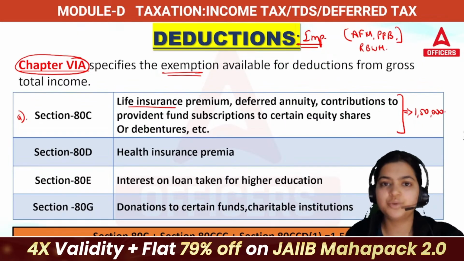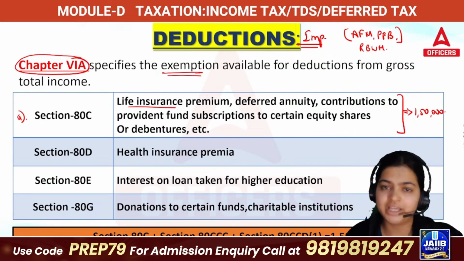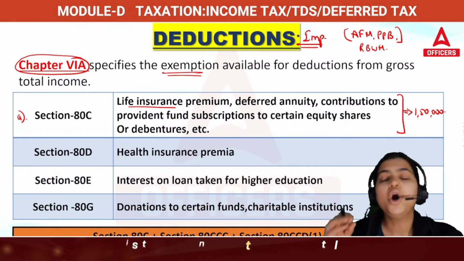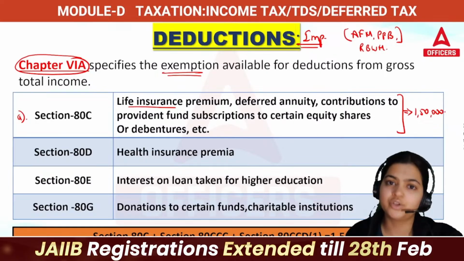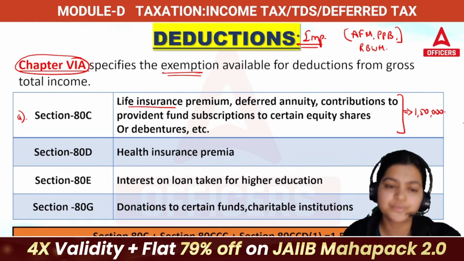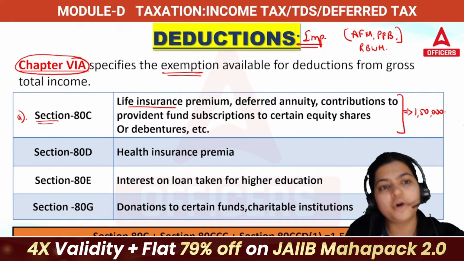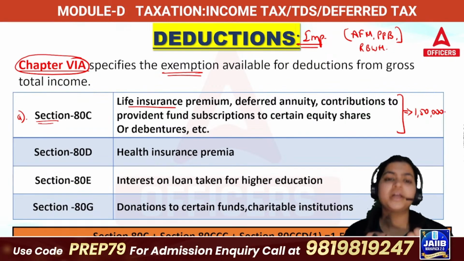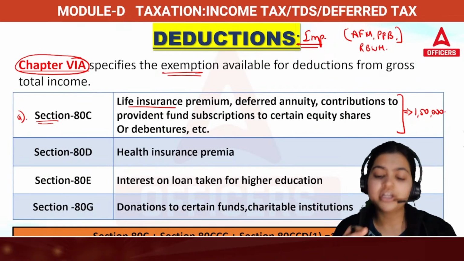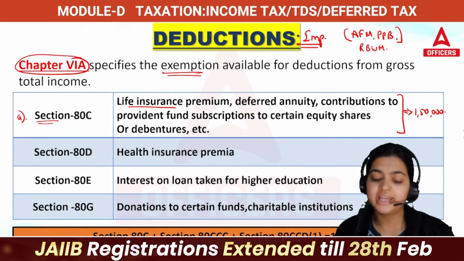Whatever expenses you are incurring, whatever payments you are making, if that total is 1,50,000, or even if you exceed 1,50,000, you will get a standard deduction of 1,50,000. So 80C talks about so many different things: LIC premium, house loan principal amount, tuition fees which you are paying, then Sukanya Samriddhi scheme if you are